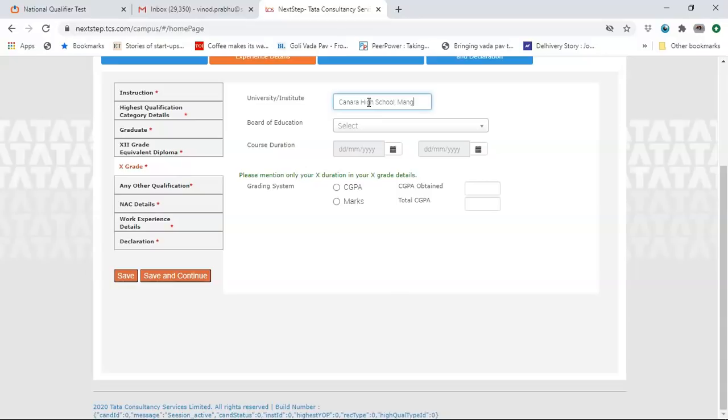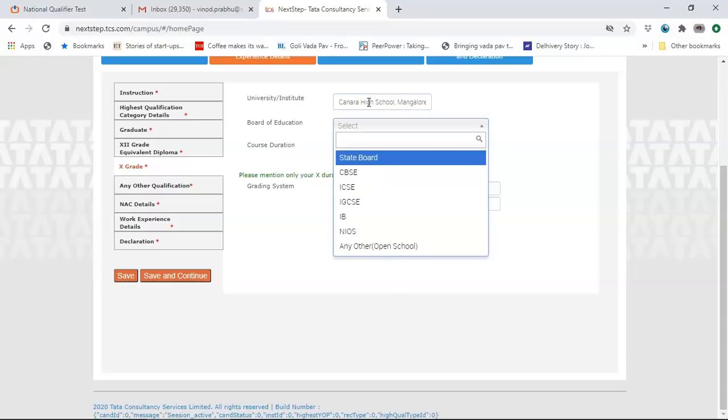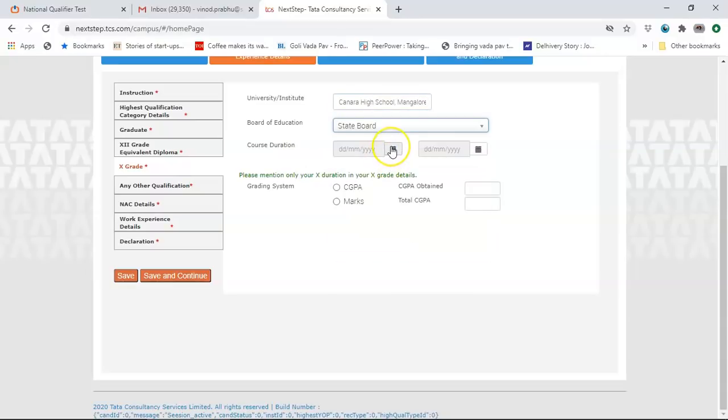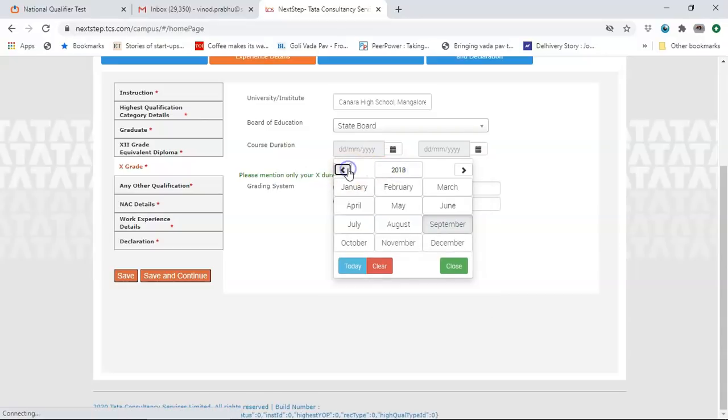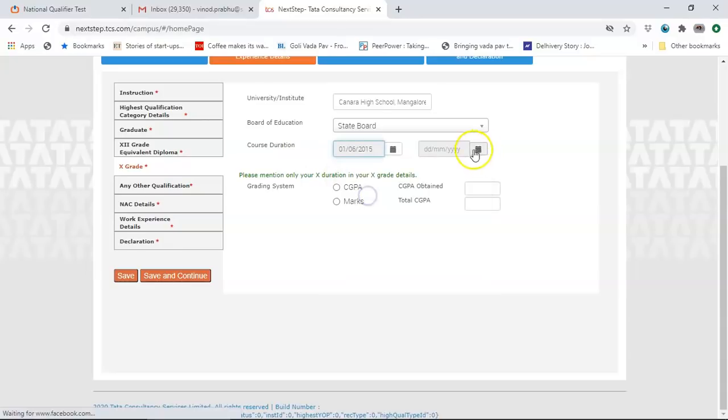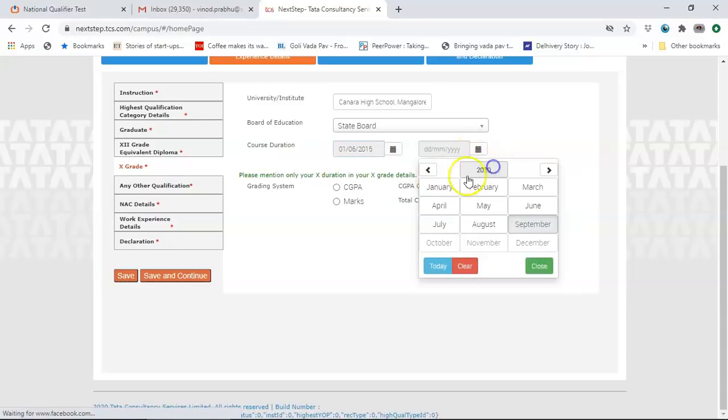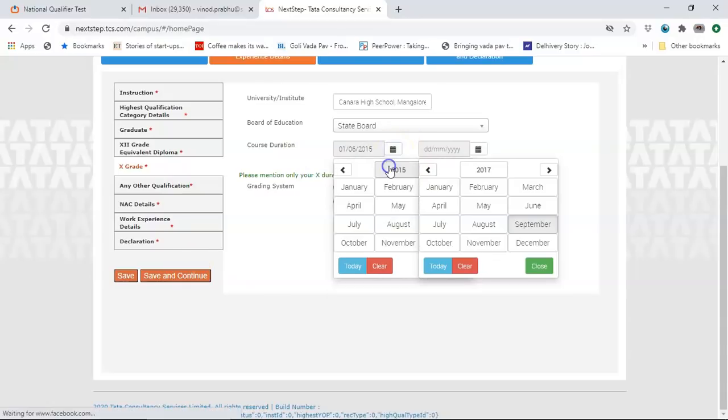Similarly for 10th, you can enter the name of your college. Name of your school. Enter the board. It might be state board. Course duration would be when you have entered and written 10th. This will be in 2015. So it starts off from, for many of you, right? So 2015 June 1st and until 2016, this would be when would I have written this. So many of you would have done 10th from 14 to 15. So I'll enter that here.